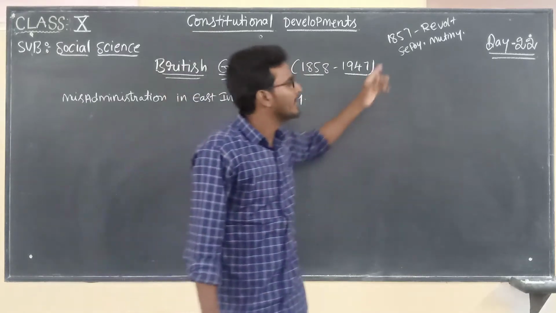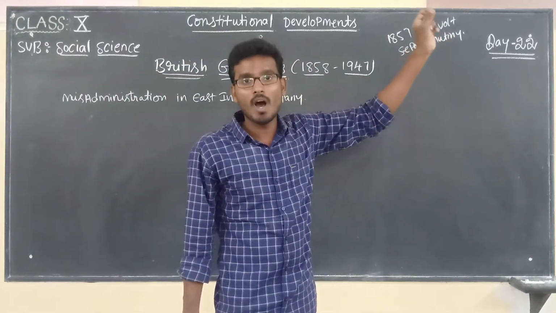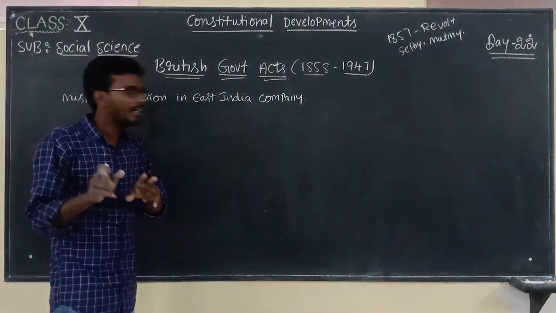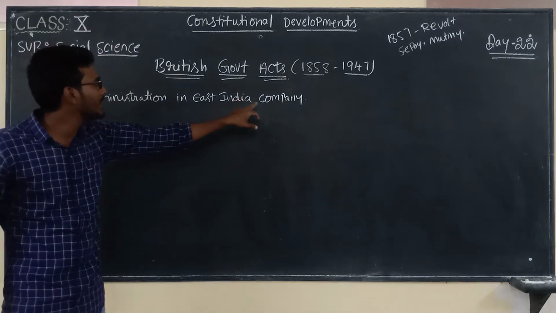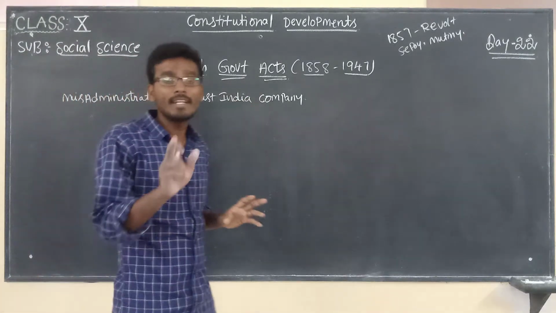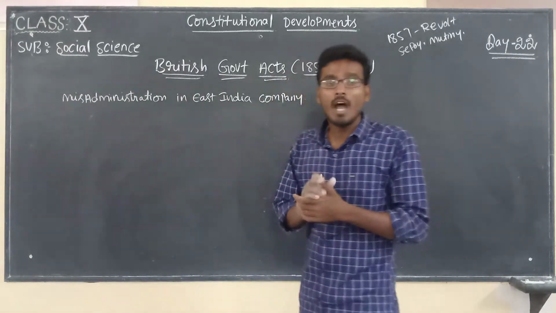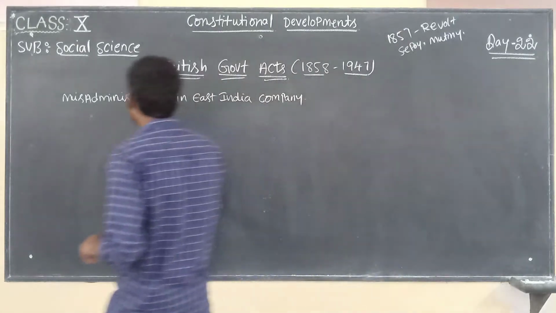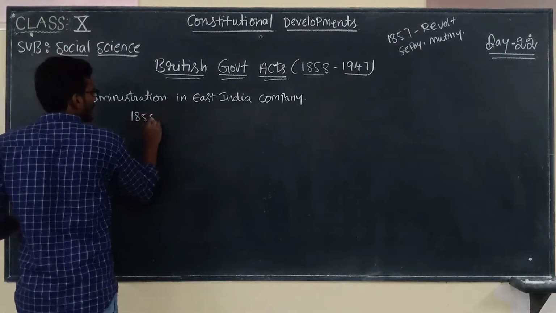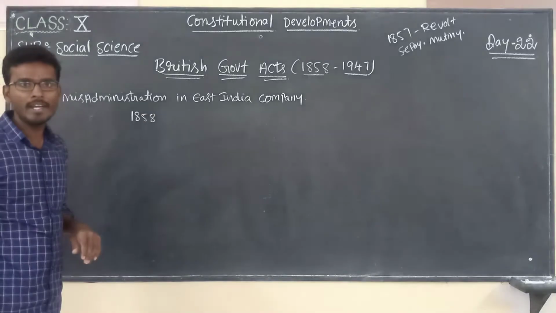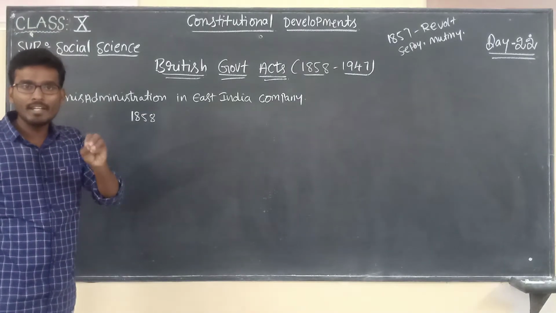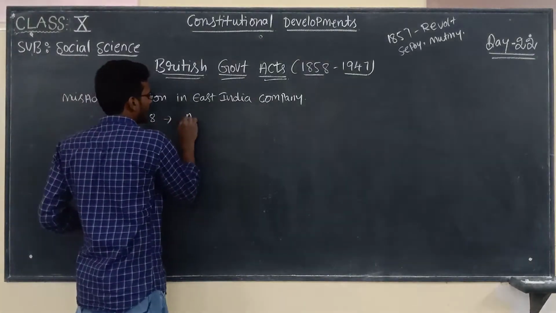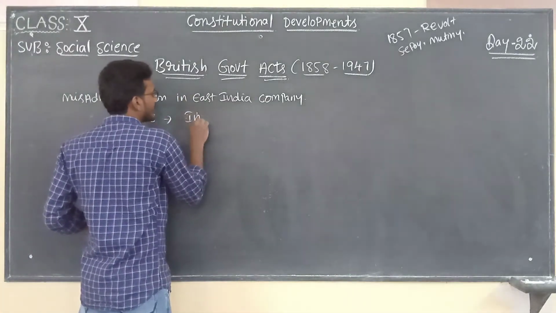That is why that war is considered the first war of Indian independence. So what is the reason behind it? Misadministration in the East India Company is a major reason. That is why, after the 1857 revolt, in the year 1858, the administration of India was taken over by the British Queen.